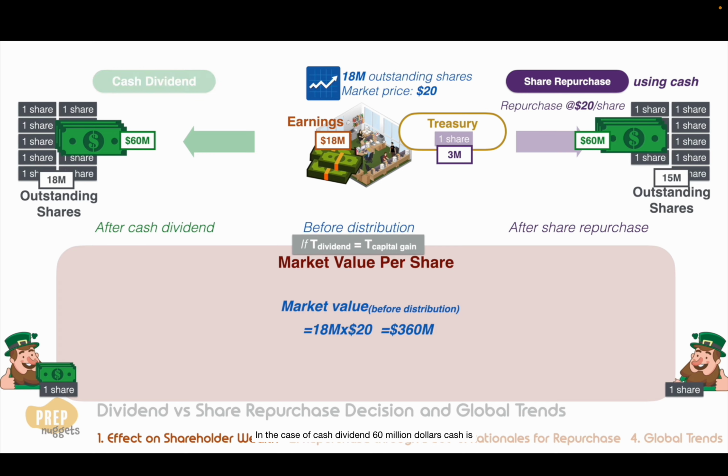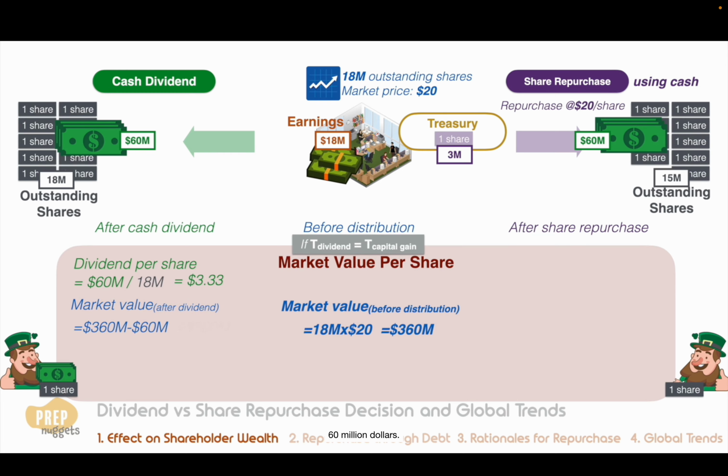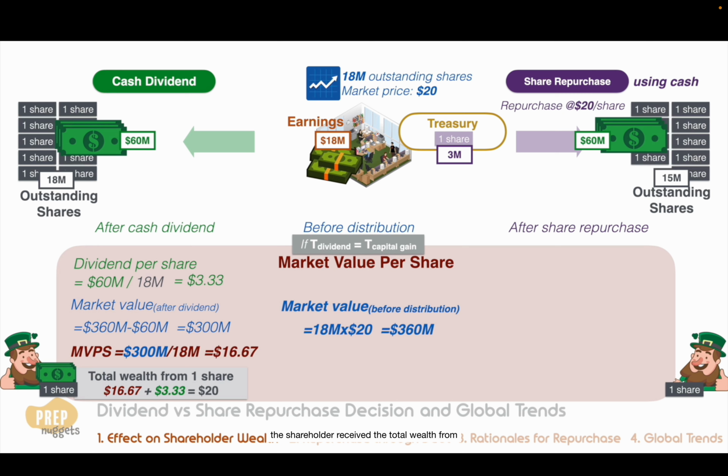In the case of cash dividend, $60 million cash is divided over 18 million shares, so the dividend per share is $3.33. After dividends, the total market value would have dropped by $60 million. Divide this by 18 million outstanding shares, we have market value per share of $16.67. Add on the $3.33 dividend that the shareholder received, the total wealth from the ownership of one share is $20.